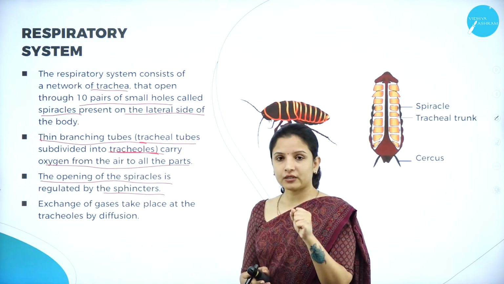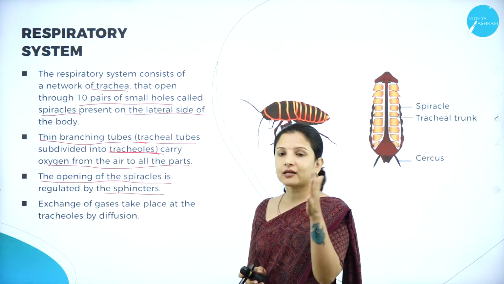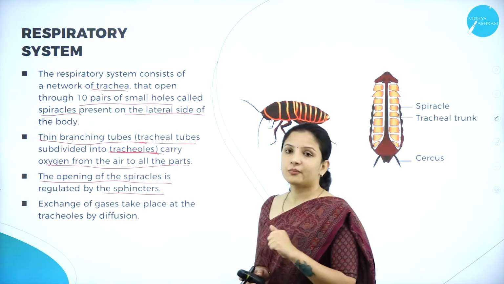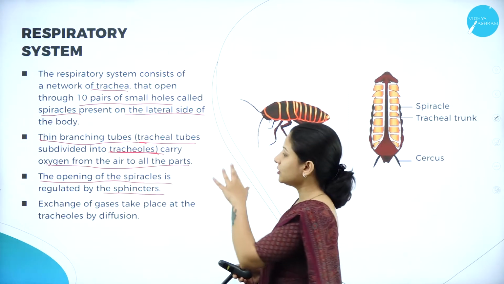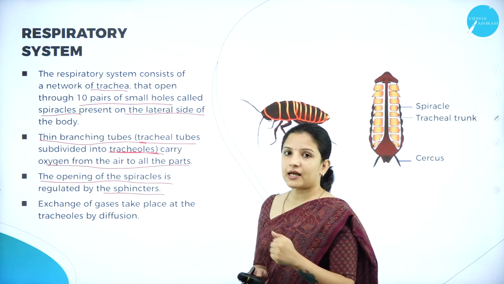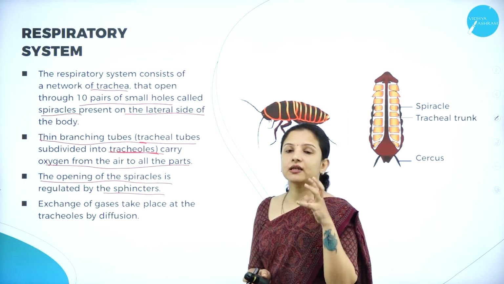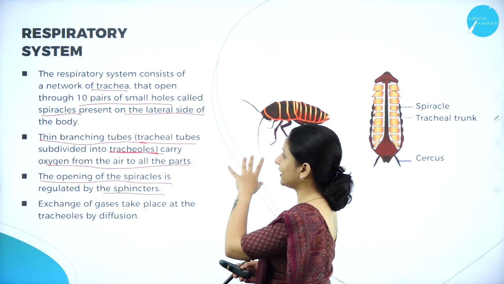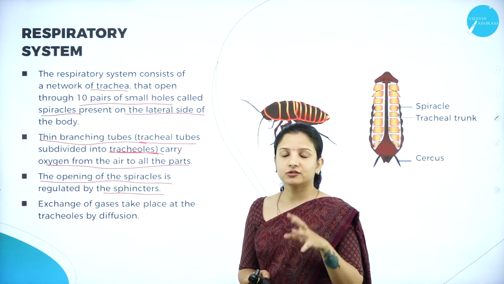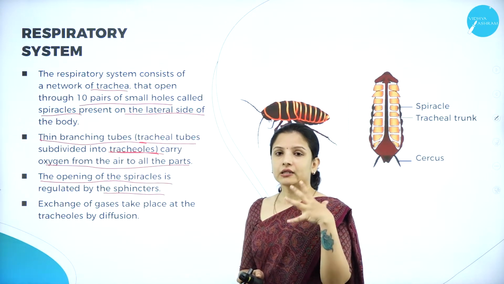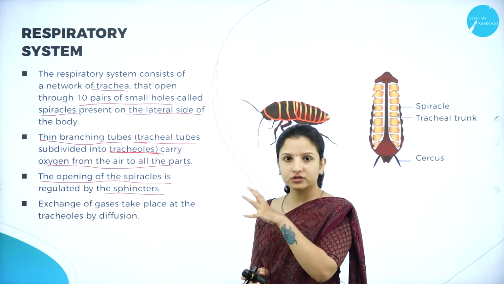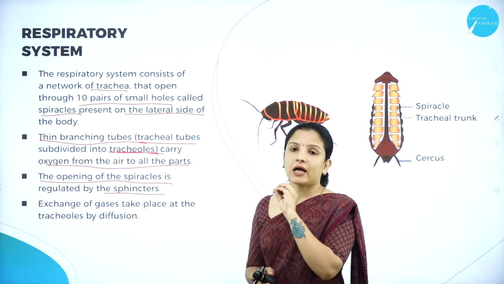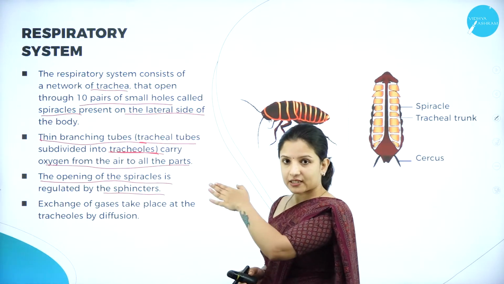So how do they open and close, or how do they contract and relax? By the sphincter muscles that are present. So there is the opening of the spiracle. What are spiracles? They are nothing but the 10 pairs of holes that are present at the ends of the trachea. So these trachea and the tracheoles have holes, especially the trachea have holes called spiracles.